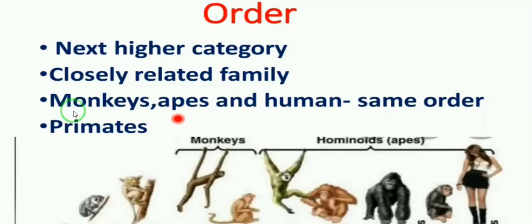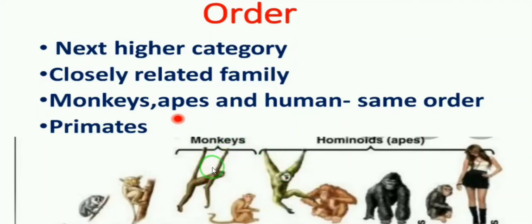For example, monkeys, apes and humans. They have some common characters, because of that they come under the same order. The name of the order is primates.